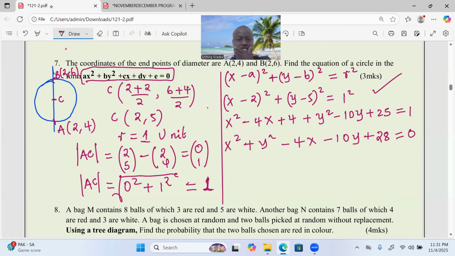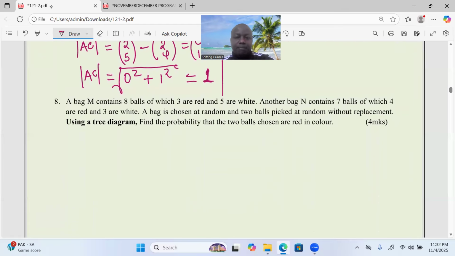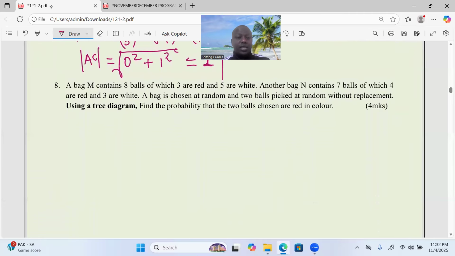Let's look at number 8, ladies and gentlemen. In number 8, we are told this, that a bag M contains eight balls, of which 3 are red, 5 are white. Another bag contains 7 balls, of which 3 are red and 3 are white. Now, a bag is chosen at random and 2 balls picked at random without replacement. Underline the words without replacement.